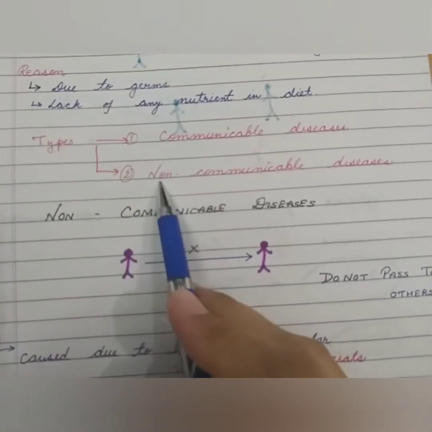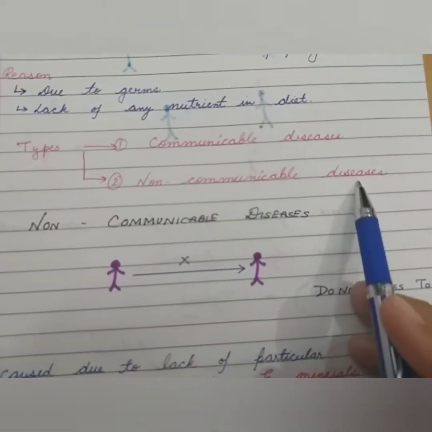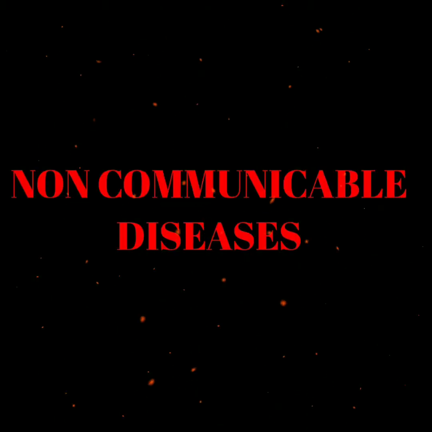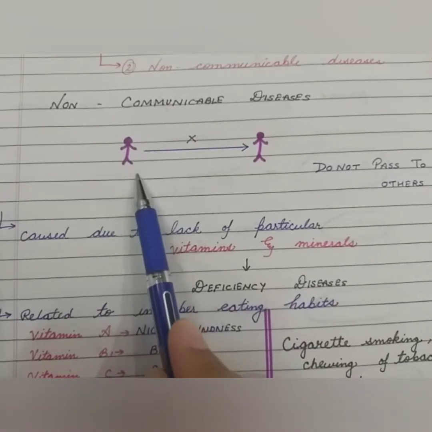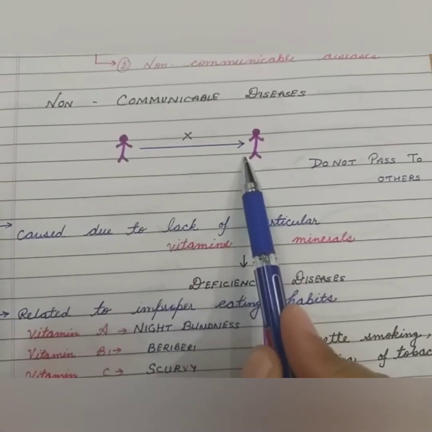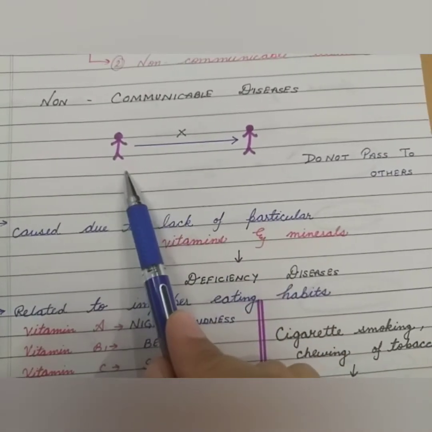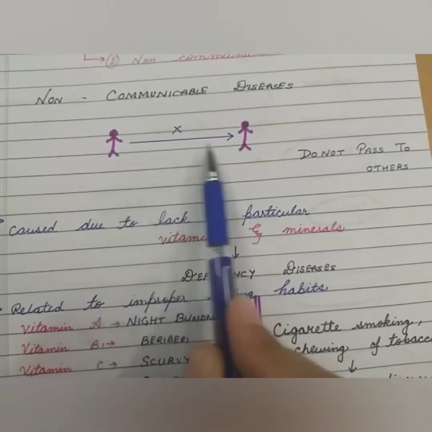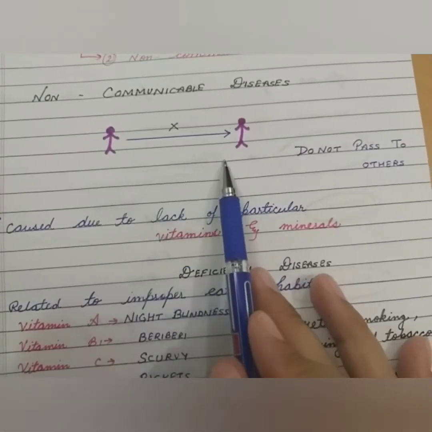We have two types of diseases. First is communicable disease and second one is non-communicable disease. So let's find out what it is. Non-communicable disease means if a person is sick, that disease does not spread from this person to another person. So the disease that does not pass from a sick person to a healthy person is known as non-communicable disease.